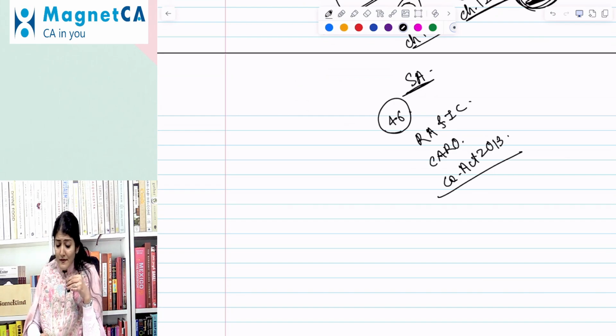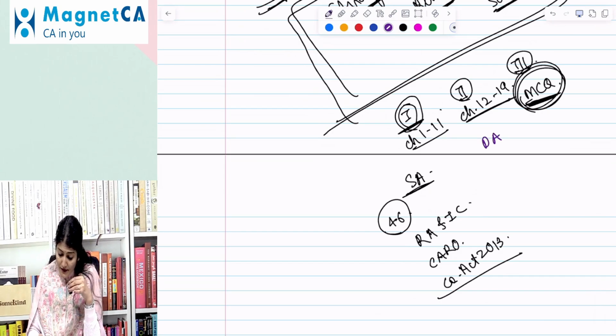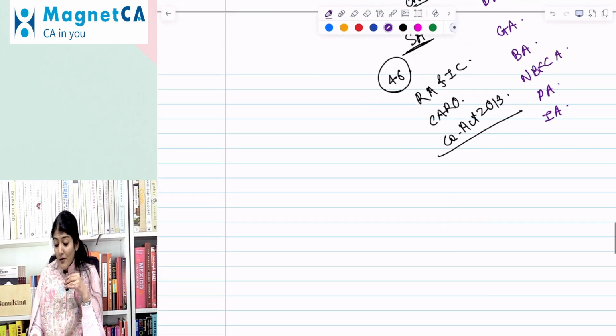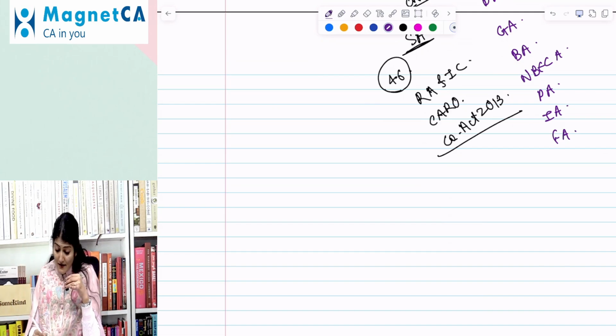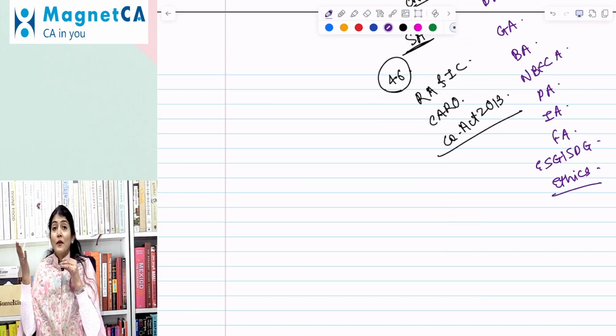And module 2 is your DAGA. What is DA? Digital Auditing and Assurance. What is GA? Group Audit. What is BA? Bank audit, then NBFC audit. Then we have the PA, that is PSU audit. Then EA, that is internal audit. Then we have the FA, due diligence investigations and forensic accounting. Then the ESG and SDG assurance. And the last chapter is professional ethics and the liabilities of the auditor.